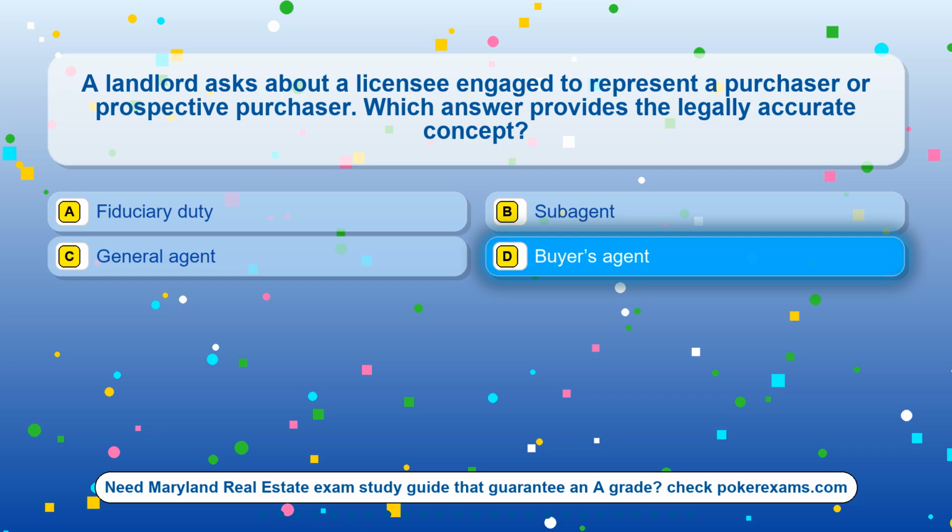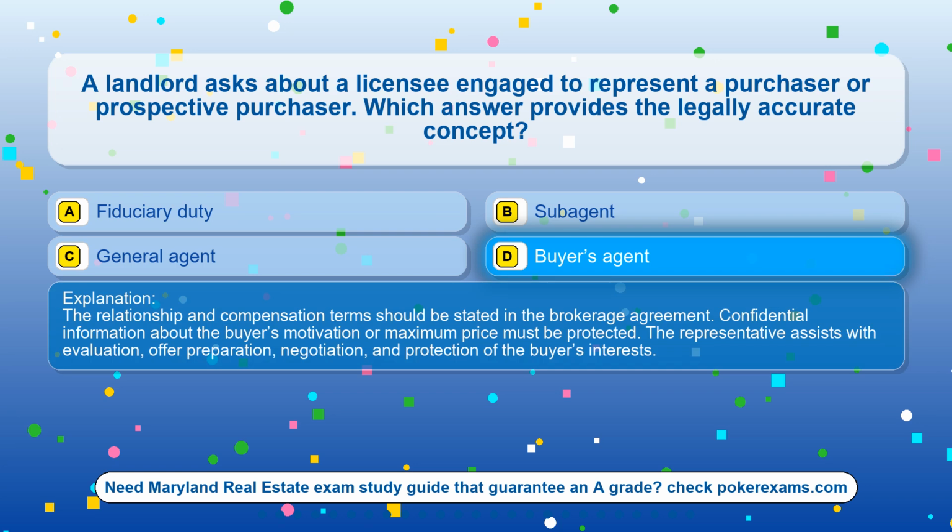The correct answer is option D. Buyer's agent. The relationship and compensation terms should be stated in the brokerage agreement. Confidential information about the buyer's motivation or maximum price must be protected. The representative assists with evaluation, offer preparation, negotiation, and protection of the buyer's interests.